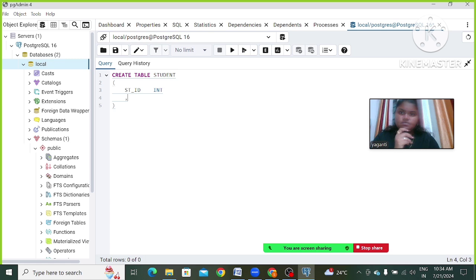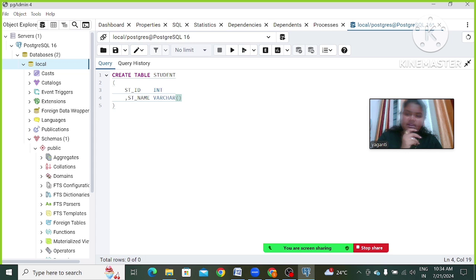We will take some other names also. Now we have to use parentheses. See, open parenthesis, and we have to mention the column name, then column 1 data type. Here I want to create this table.